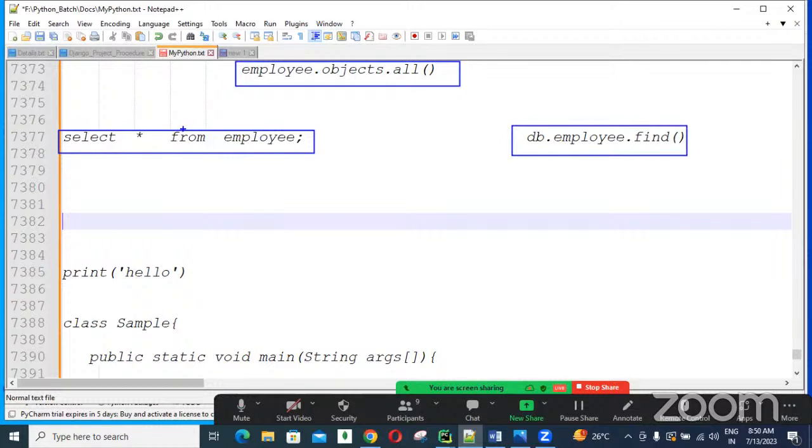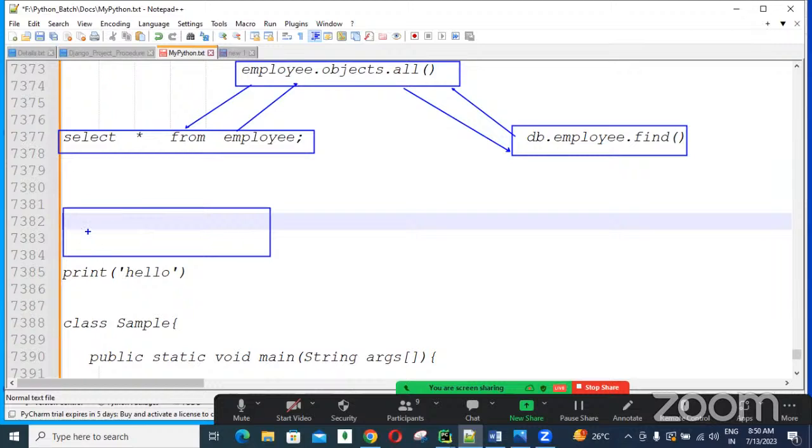This ORM query is converted into MySQL format to get the data back. The MySQL DB understands only the MySQL query, but we create this query using ORM, which converts it into a MySQL query, communicates with the database and gets the data back.